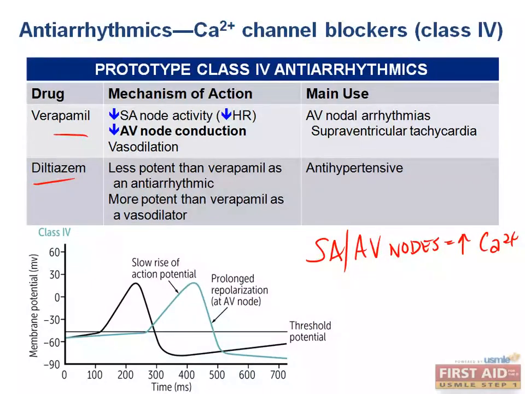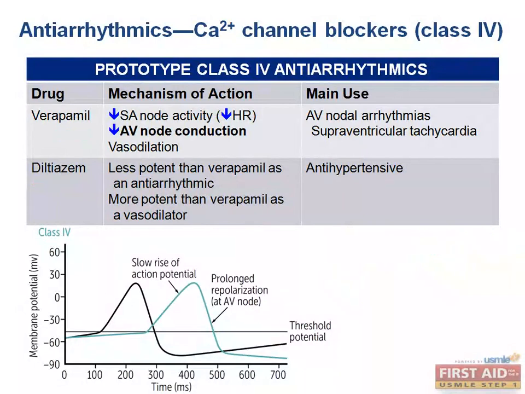All that tells you is that they're not dihydropyridines, which tells us that they don't really favor vascular smooth muscle cells as much as the dihydropyridines, because we know dihydropyridines are notorious for blocking calcium channels in vascular smooth muscle cells. All the dihydropyridines end in -dipine, such as amlodipine and nifedipine, and that tells you which class we're talking about. The class that the calcium channel blocker belongs to determines how selective it's going to be for the myocardium or vascular smooth muscle cell calcium channels.